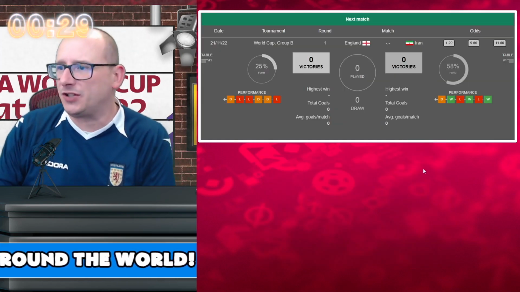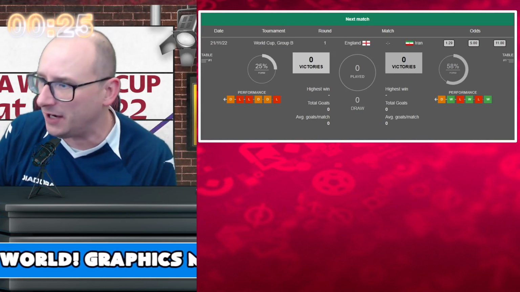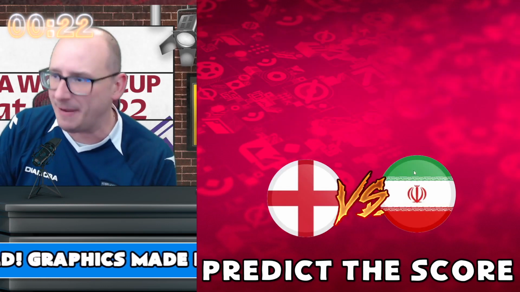They've never played each other, these two sides, so it'll be a first, but England come to this without a win in the last 6 games, up against an Iran side with 1 win, 3 draws and a couple of losses. 58% form for them heading into this.